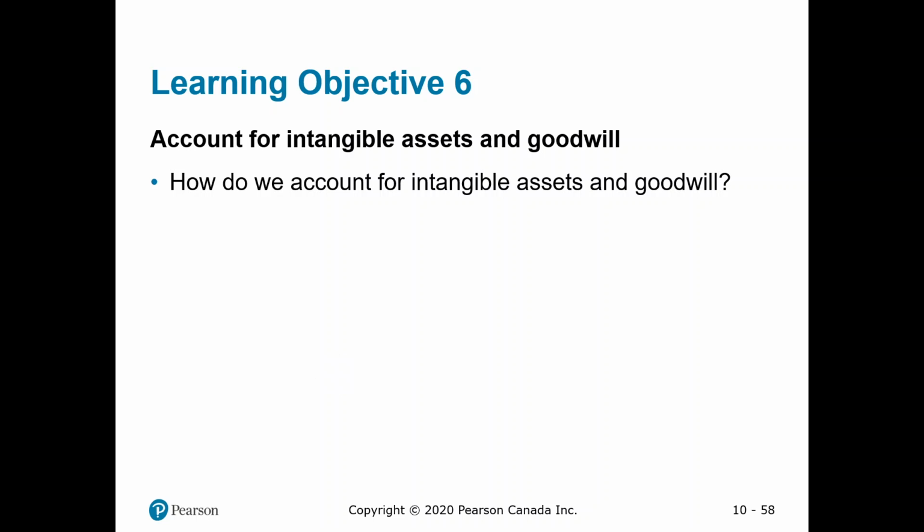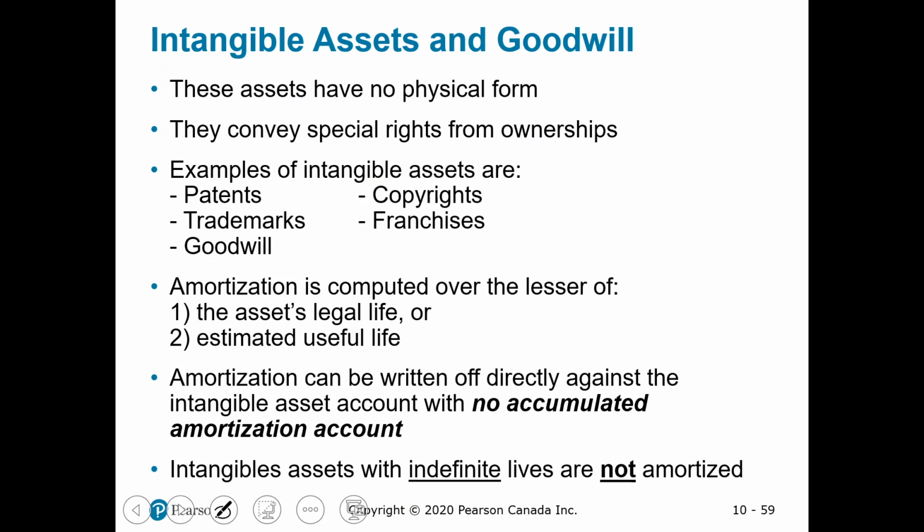So for these ones, we've discussed a little bit earlier what intangible assets are. These are assets that have no physical form, or their benefit doesn't come from their actual physical form. It comes from a special right that they convey, so the right of ownership that these assets actually give. For example, patents, trademarks, copyright, franchises, these are intangible assets.